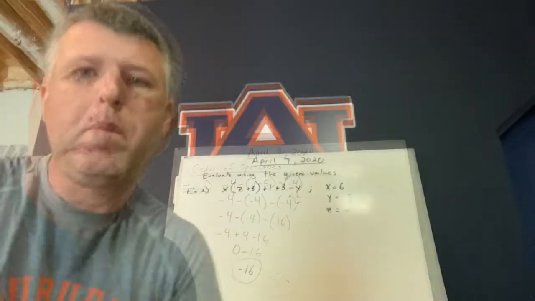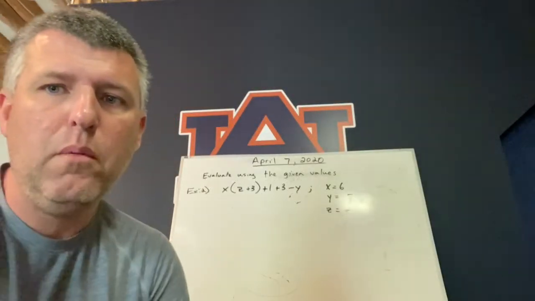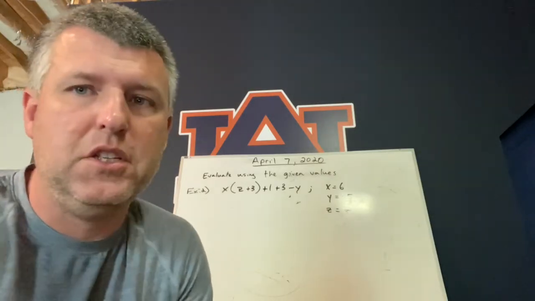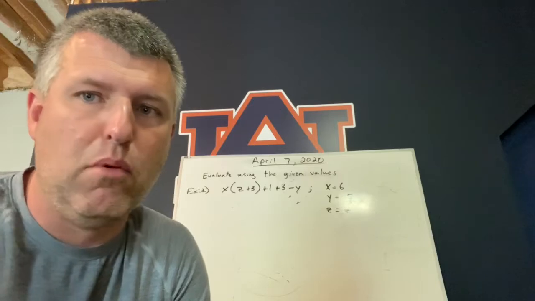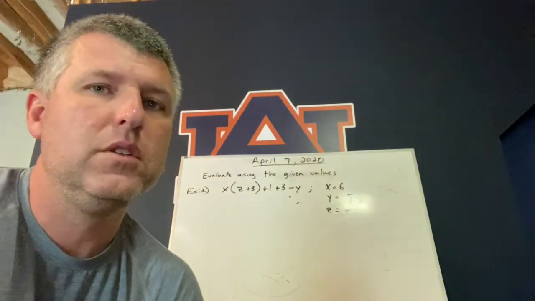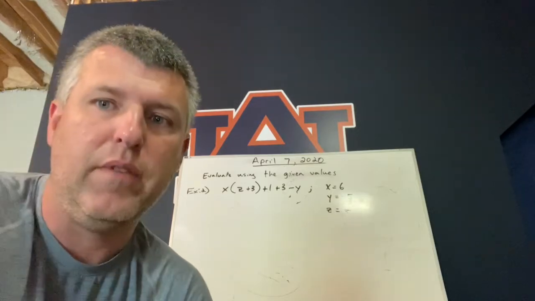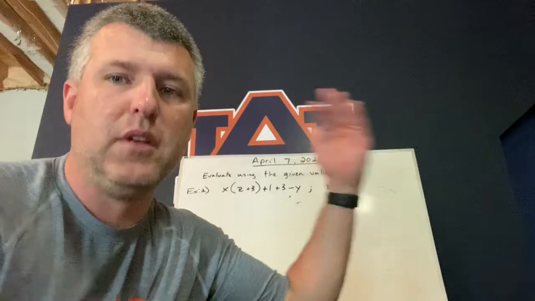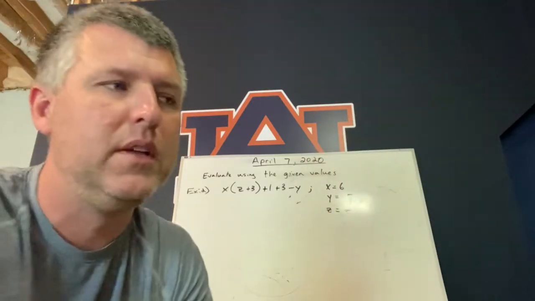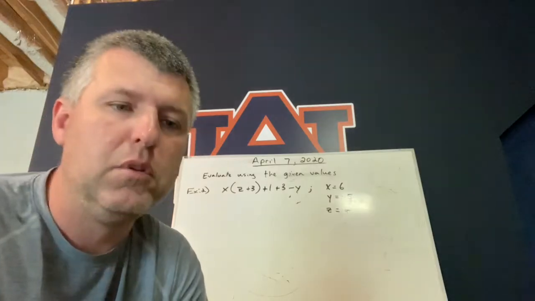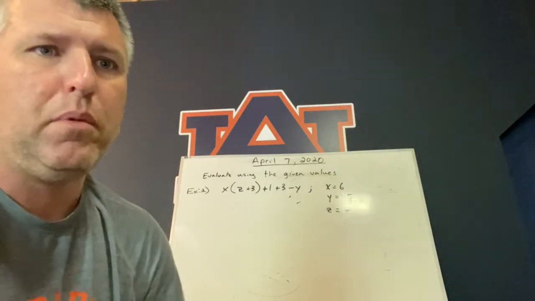All right, so now I want to look at example 2, and example 2 is basically just an extension of example 1, okay? There's really no difference as far as the process goes other than the first step, and that's what you see a lot with math, that the first step's different, then it builds off something else we've done in the past. So that's why it's so important to understand, know, and be able to complete what you've done in the past. So the first thing was order of operations.